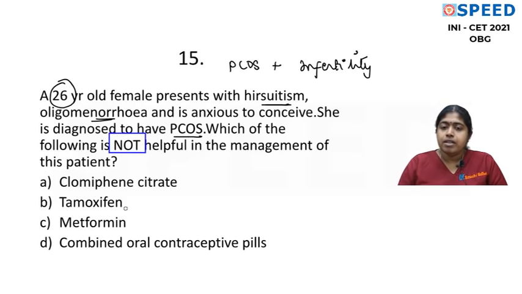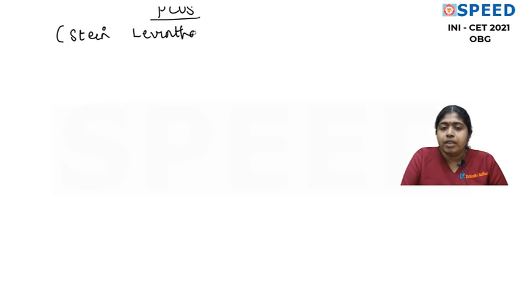So first let's look into the basics of management of polycystic ovarian syndrome, and then we will discuss it. Polycystic ovarian syndrome is also called by the name Stein-Leventhal syndrome. It's very important how we diagnose polycystic ovarian syndrome. So we have this traditional diagnosis which is the Rotterdam criteria.